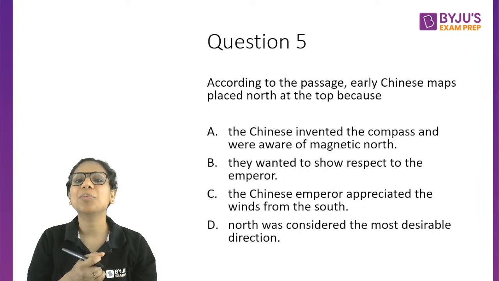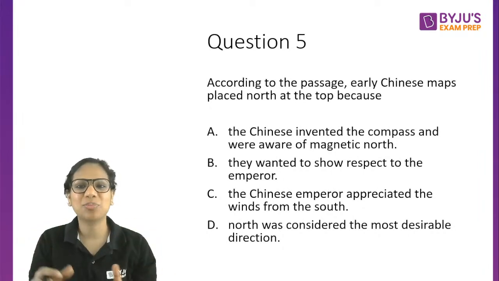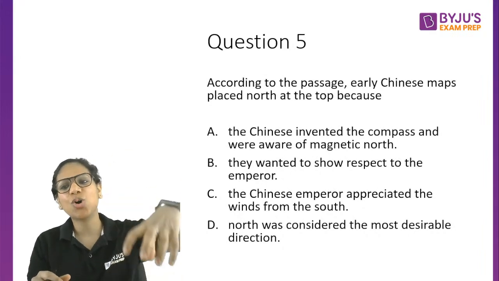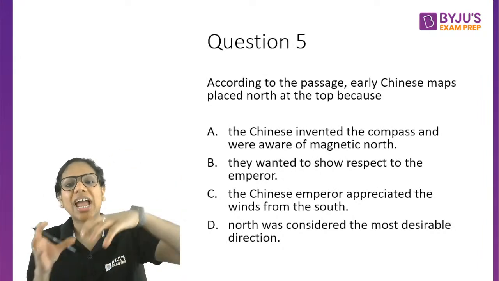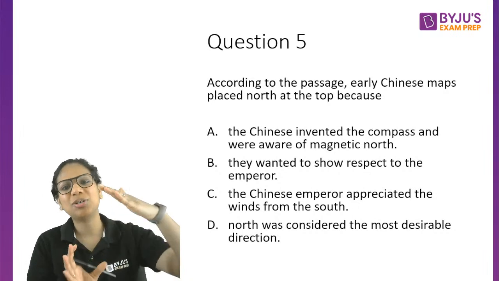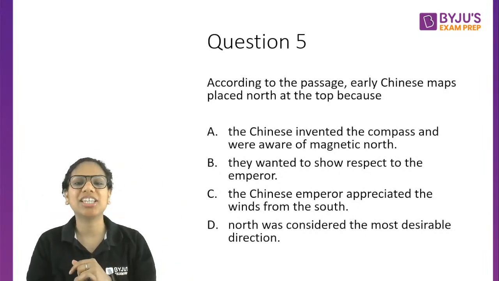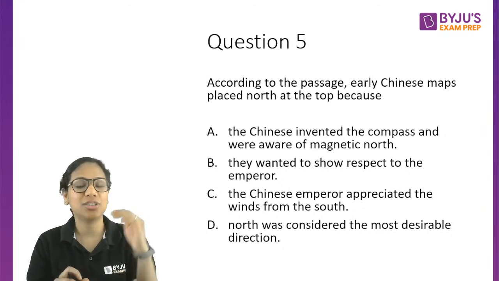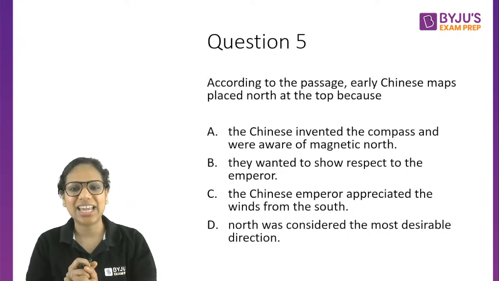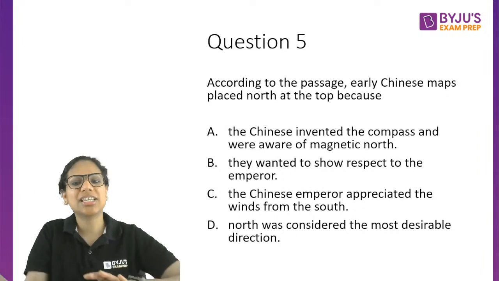The answer is B. The people wanted to show their respect to the emperor. The emperor sat at the north, looked towards the south, and people had to look up to him. People had to look up to the emperor sitting in the north. That is why the top of the Chinese maps was placed in the north. Right? So it's B. That is the answer, not C.